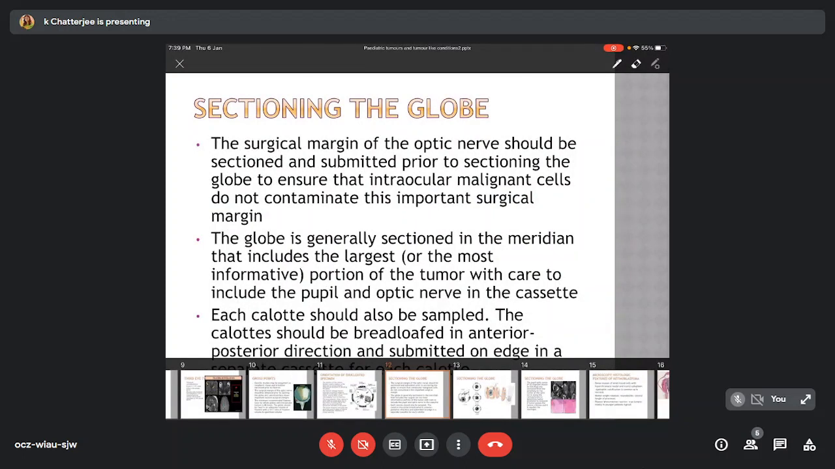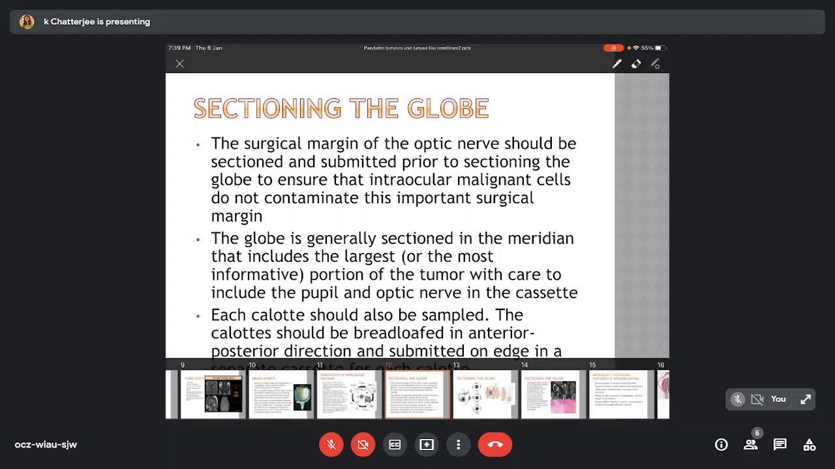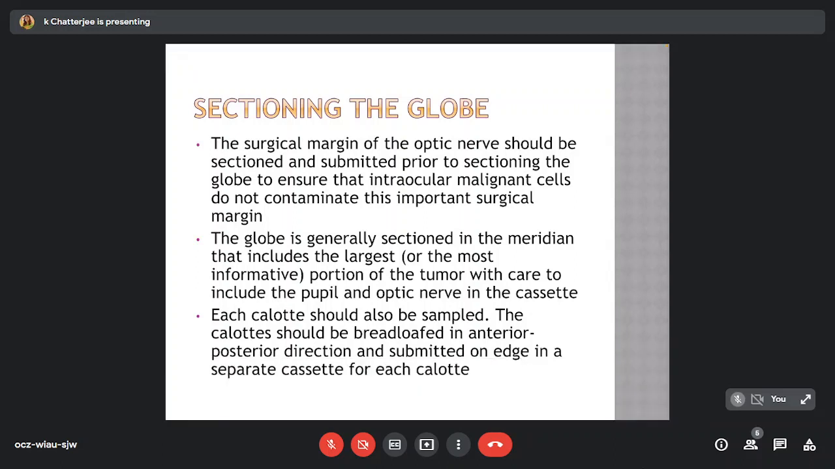Sectioning the globe. The surgical margin of the optic nerve should be sectioned and submitted prior to sectioning the globe to ensure that intraocular malignant cells do not contaminate this important surgical margin. The globe is generally sectioned in the meridian that includes the largest or the most informative portion of the tumor, with care to include the pupil and optic nerve in the cassette.